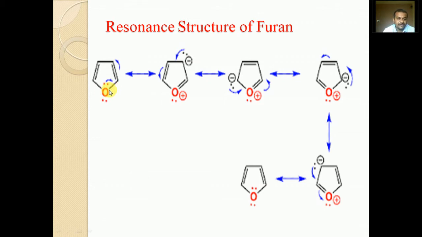As you know, furan contains 2 pi bonds. In furan, oxygen contains 2 lone pairs of electrons. When this lone pair of electrons shifts away from the oxygen, this carbon will have extra valency. To satisfy this valency, the pi bond will shift towards carbon number 2.